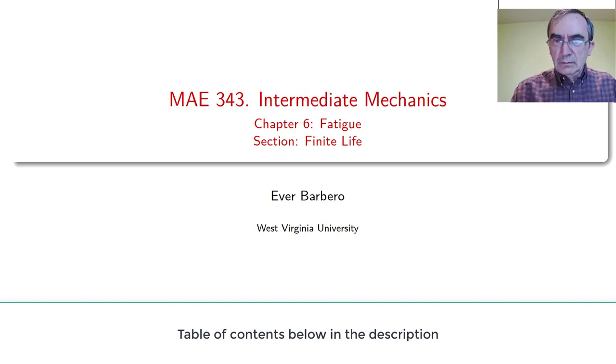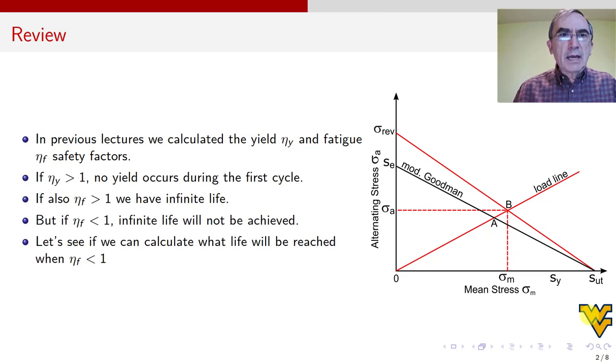All right. So, in previous lectures, we calculated the yield safety factor, okay, and the fatigue safety factor, eta F. If the yield safety factor is greater than 1, that means that no yield occurs during the first cycle. That's what the yield safety factor checks. It doesn't check at n equal to 2 or n equal to 1000 or anything like that. It's just the first cycle. It doesn't yield, you say, okay, it doesn't yield.